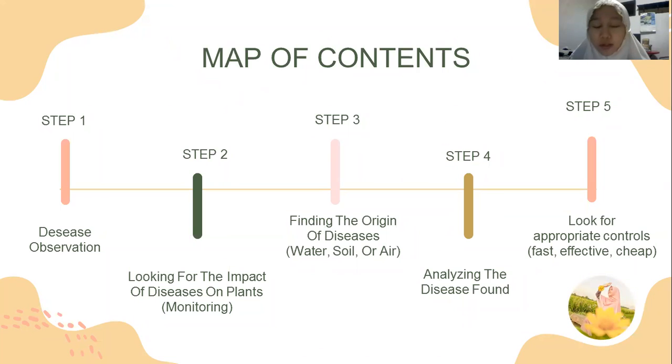Okay, before going further into the material, let me introduce you to this map of contents. The first step is disease observation, and the second step is looking for the impact of disease on plants, or monitoring. Step three is finding the origin of the disease, whether by water, soil, or air. Step four is analyzing the disease found. And step five is looking for appropriate controls: fast, effective, and cheap.